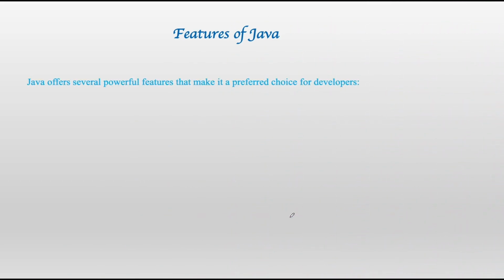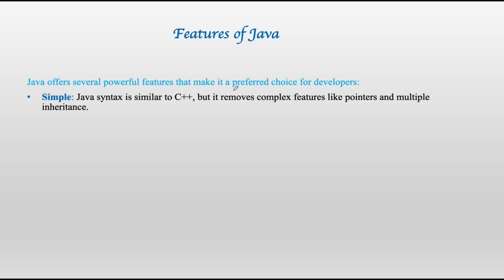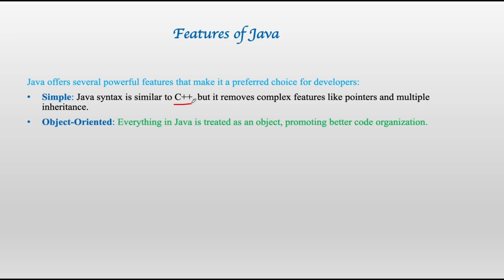Features of Java. Java offers several powerful features, and it is preferred by developers. Simple: Java's syntax is almost similar to C++. So if you are moving from C++ to Java, then it will be so much easier for you. You will find that many things are similar. Robust, dynamic, object-oriented: in Java, everything is treated as objects. As I have told you, Java is a totally object-oriented programming language, meaning everything in Java is classes and objects.